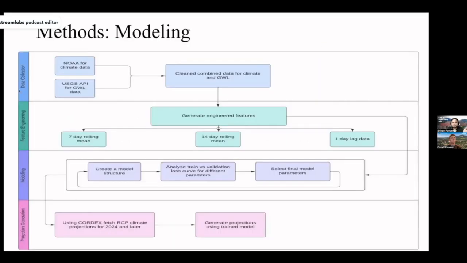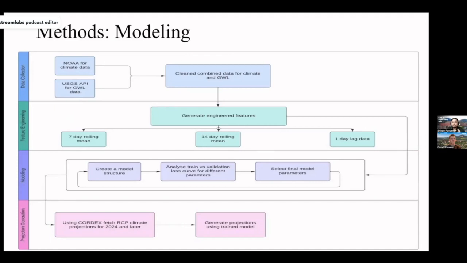Starting with the data collection phase, we collected our climate data from the NOAA website and the groundwater level data from the USGS website, both via API, which were then processed and cleaned to have a final data set for both climate and groundwater level. Now, this clean data set was passed into a feature engineering pipeline, where we generated engineered features for the time series, as past data is heavily used in present predictions in time series.